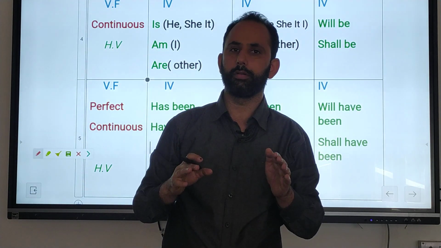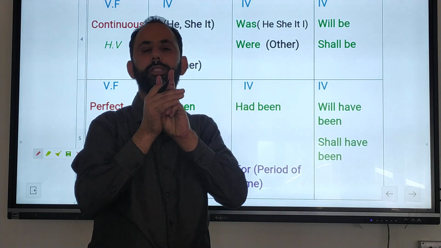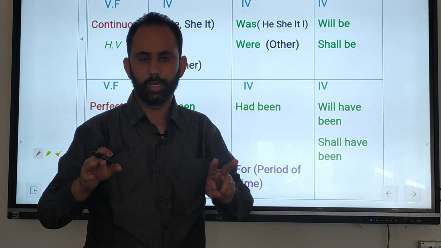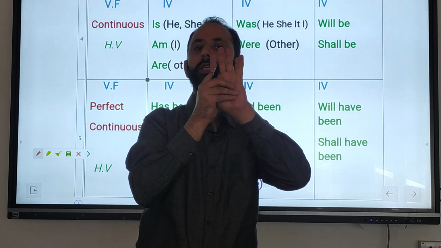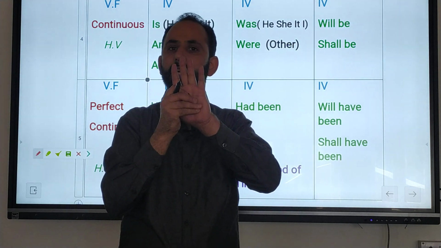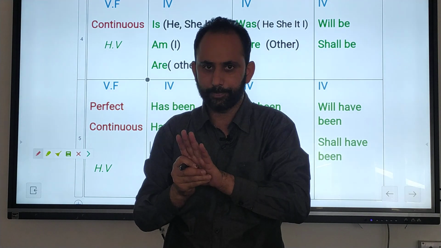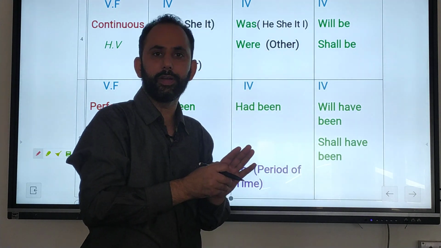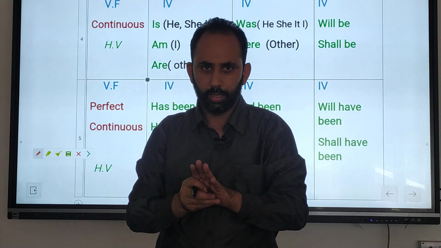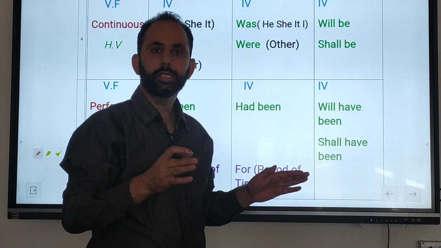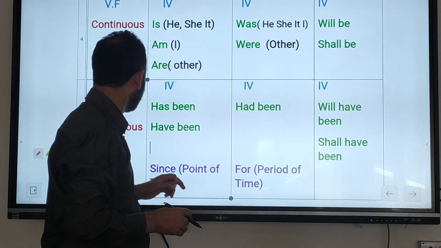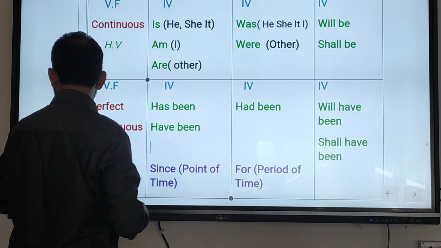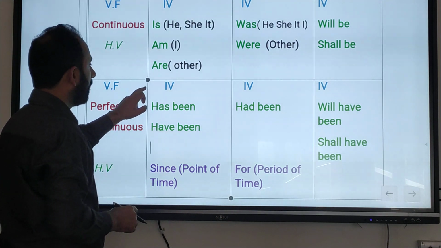Now remember that wherever we see the first form, we can say it is indefinite. Wherever we see the third form, we say it is perfect. Wherever we see the fourth form, we can say it is continuous or perfect continuous. But with perfect continuous, there is also since and for. Now what is present indefinite, past indefinite, future indefinite? That we will see with the help of helping verbs.